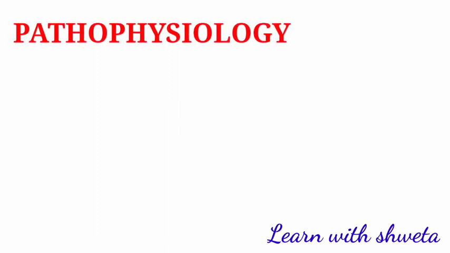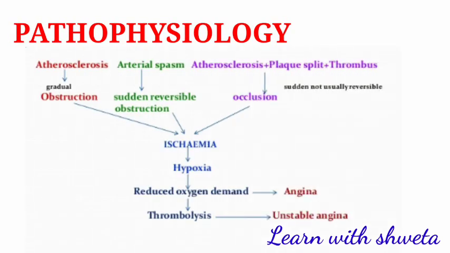So our next topic is pathophysiology of angina pectoris. Angina results when there is an imbalance between the heart's oxygen demand and supply. This imbalance can result from an increase in demand without a proportional increase in supply, due to obstruction or atherosclerosis of the coronary artery.